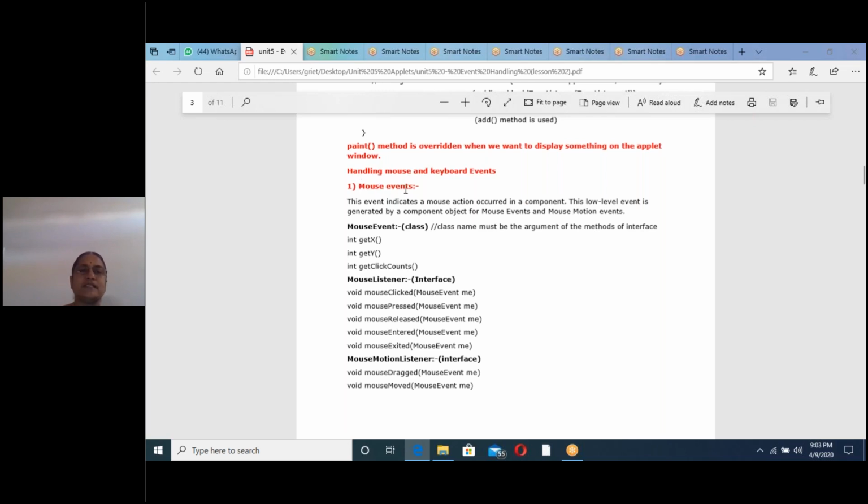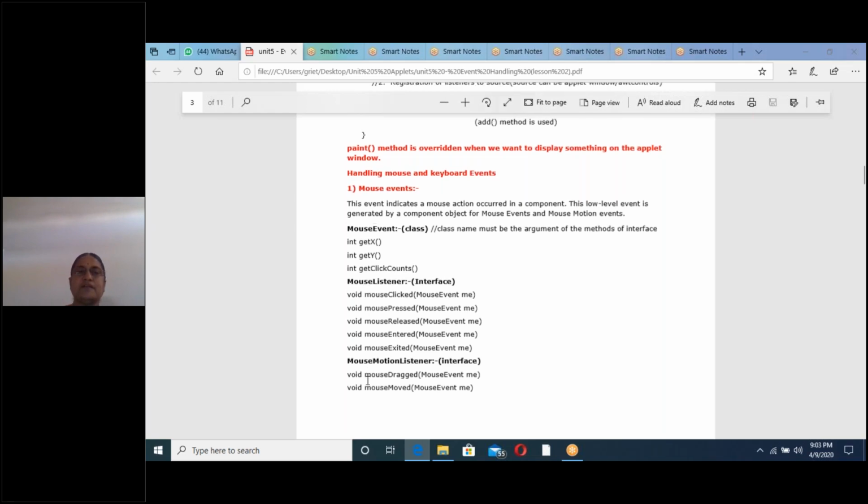Now first we will see mouse events. Every day we are using the mouse; whenever you want to do anything with the computer, we use the mouse: click, drag, move. To write a program on mouse events, we should know the MouseEvent class and the two interfaces.